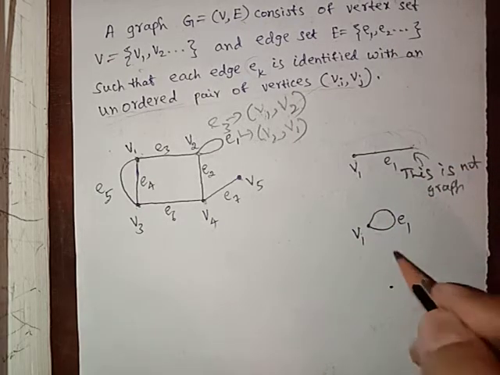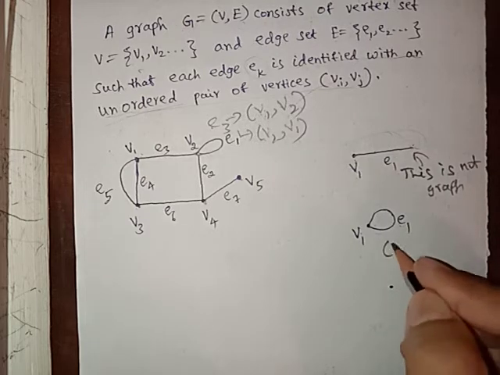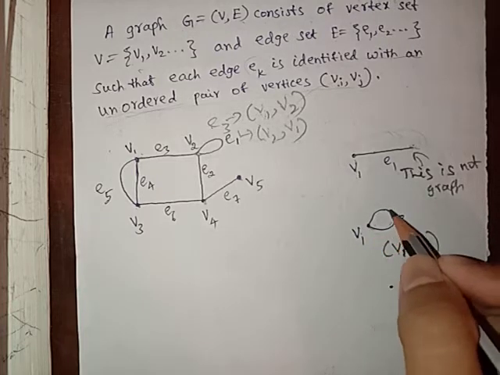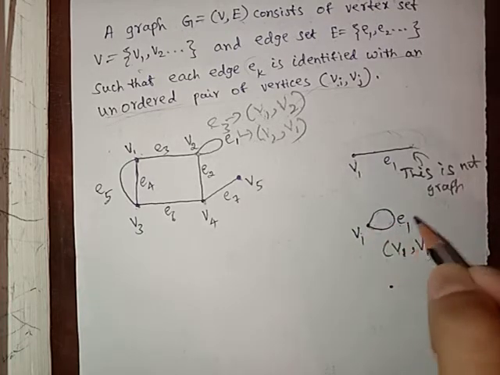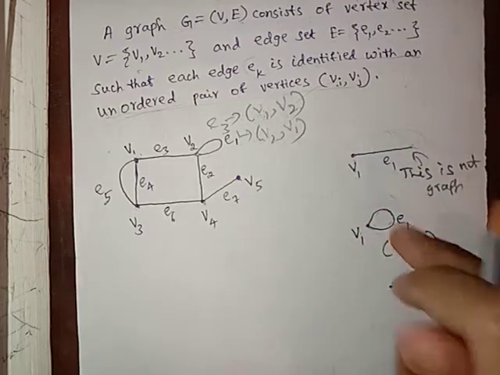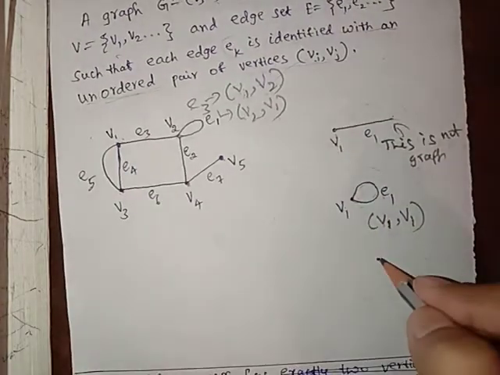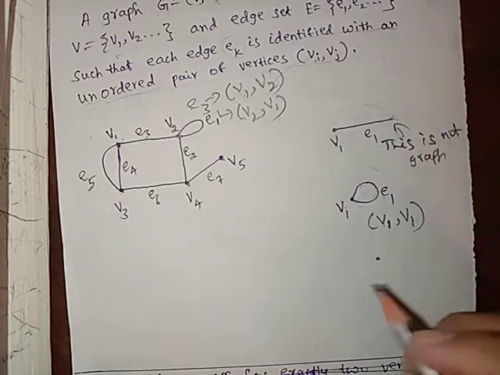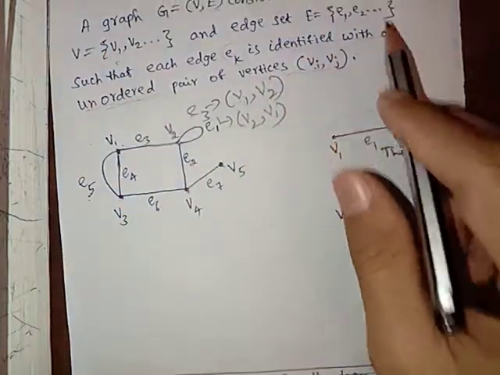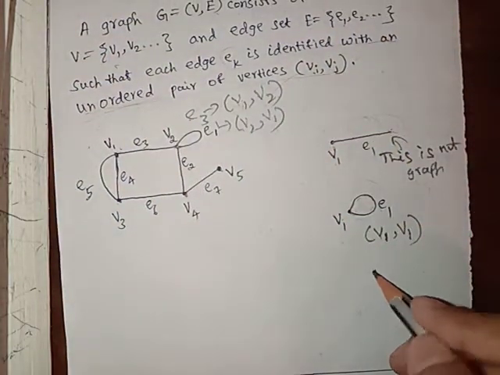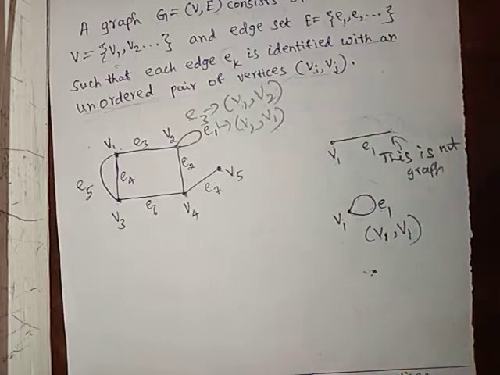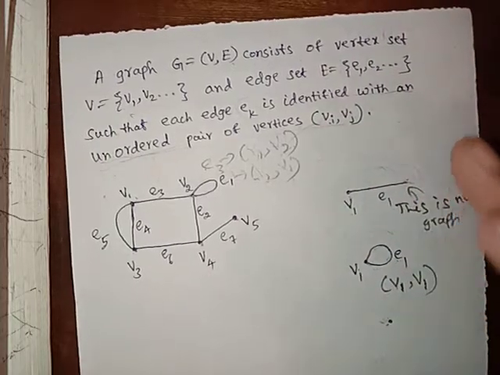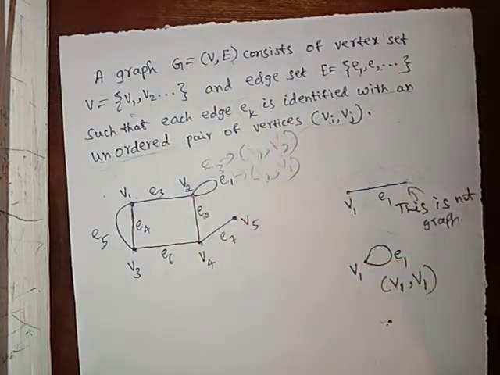This we can call a graph. Why? Because here edge e1 is identified with v1 and v1. It connects v1 to v1, so it is incident twice. So this is a graph. We can also take any single point; this also we can call a graph. Here there is no edge, only a vertex. This type of graph we call a null graph. By this we understand how to identify what is a graph and what is not.